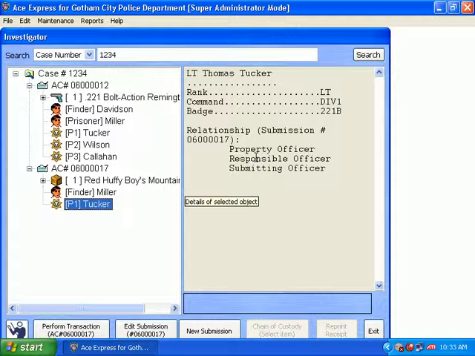These are the search basics that you'll need to know when you further investigate ACE Express's Investigator. It's a very powerful tool that shows a lot of information in a very small area.